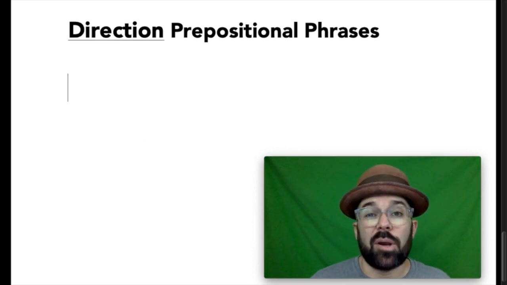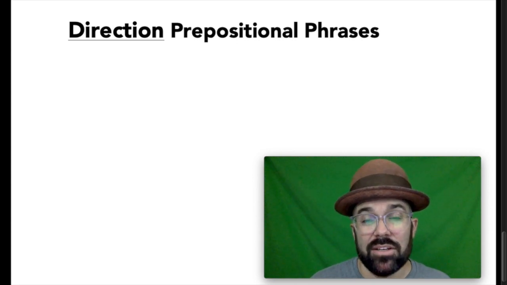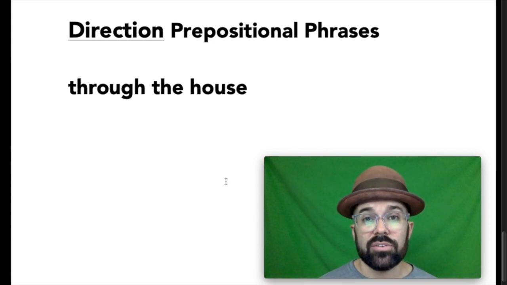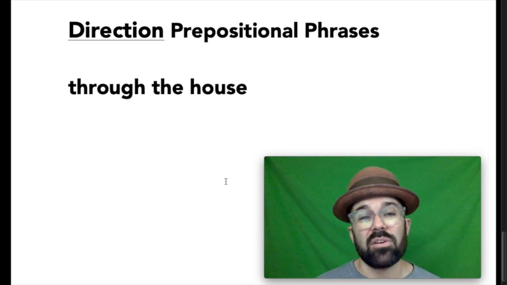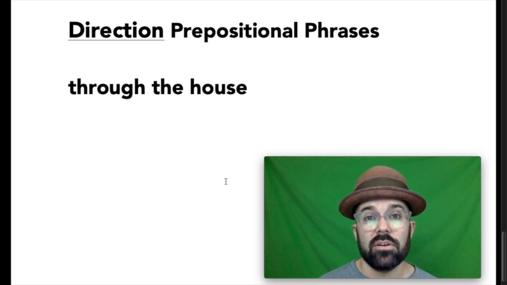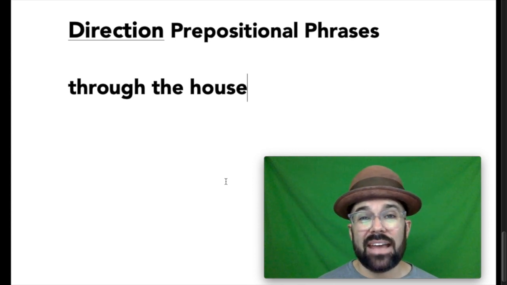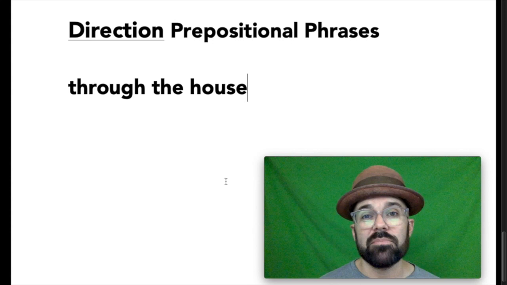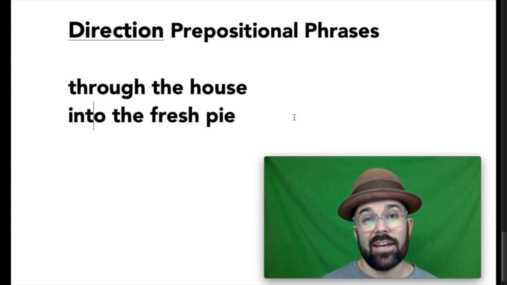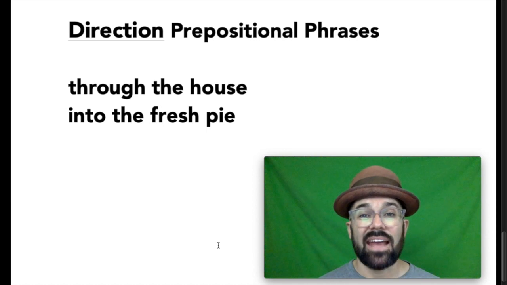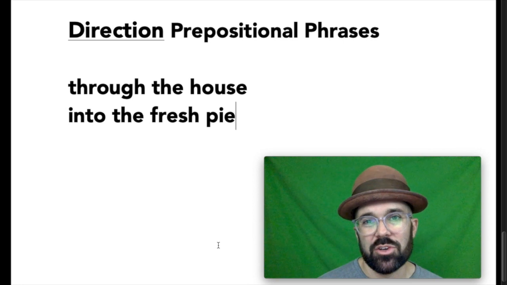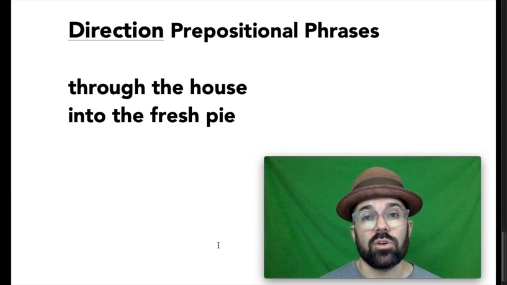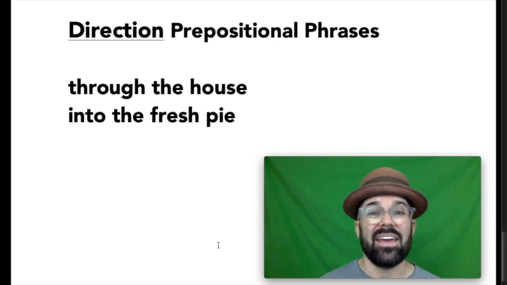Now let's take a look at some prepositional phrases that deal with the direction that something is going, or direction prepositional phrases. Through the house. It gives us an indication of where something is going. There is movement implied, although there are no verbs in this prepositional phrase. But it starts with a preposition, it ends with a noun, and it tells us where something is moving. Into the fresh pie. Into is a preposition, and pie is the noun that it points to. I added an extra descriptive adjective in this one too, just to show you that sometimes there could be all kinds of words in between the preposition and the object of that preposition.